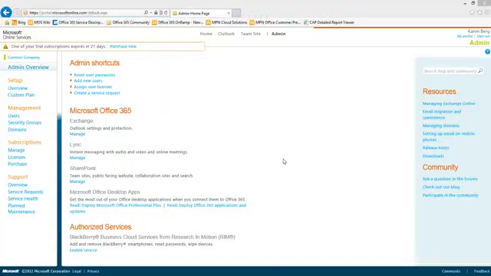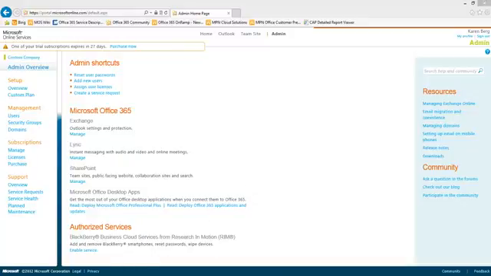I'm a technical solution professional with Microsoft, and just want to spend a few minutes talking through the archiving story with Office 365. I get a lot of questions from partners and customers confused about the archiving story with Office 365 and really wanting to understand the different features and capabilities in the service. So I want to spend some time walking through the capabilities and also to show a demonstration of the capabilities of archiving.